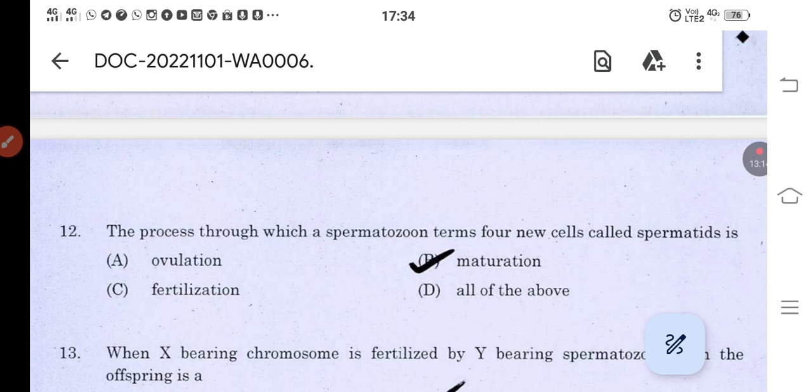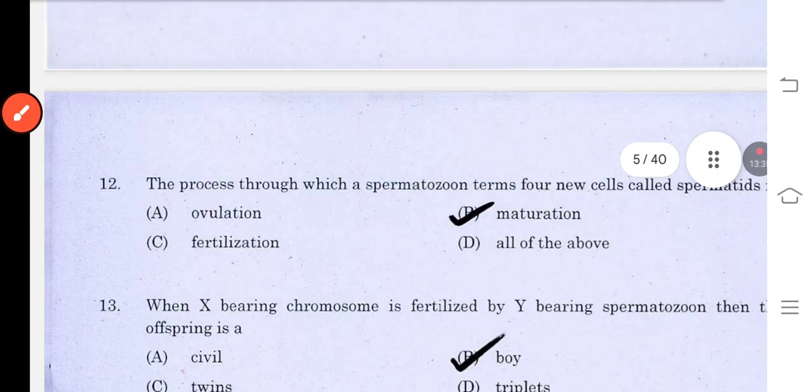Next is fertilization. Fertilization is a process in which the sperm cell fuses with the egg or the ovum. When it fuses, it forms a zygote. This takes place in the fallopian tube. So over here the answer will be maturation.